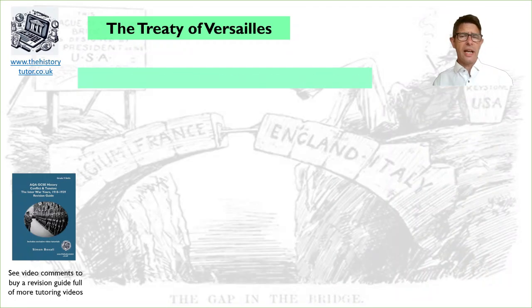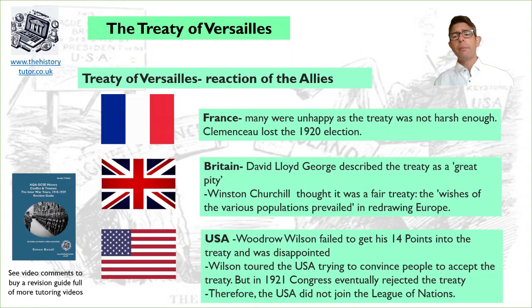What about reactions of the Allies? So in France, many people were unhappy the treaty was not harsh enough. Some people had called for Germany to be destroyed altogether and put back to the condition it was before the Franco-Prussian War in 1870, where it was a group of separate states. And so Clemenceau lost the 1920 election due to the unpopularity of the Treaty of Versailles, suggesting that people wanted it far harsher.